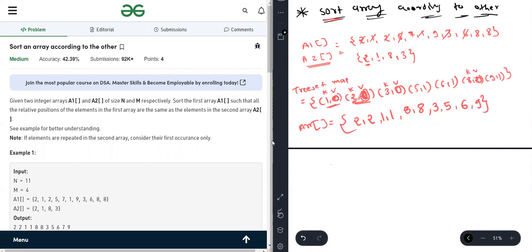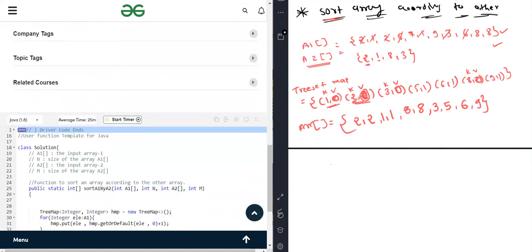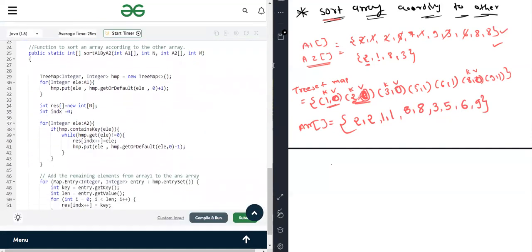So as you can see, this is how we can sort an array according to the other. So what we are doing, we are sorting A1 according to A2. If A2 contains the distinct elements, if A1 intersection A2 is empty, then we have to just sort the A1. That's the method we used here to solve this question. If you have any problem understanding, let's also check the code.